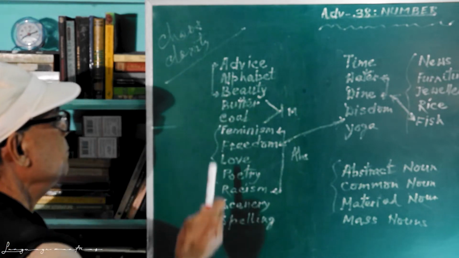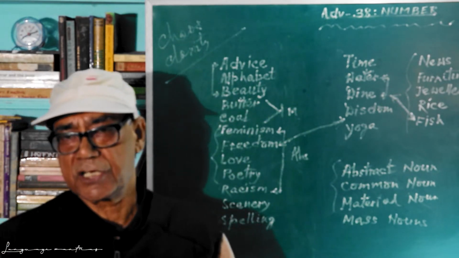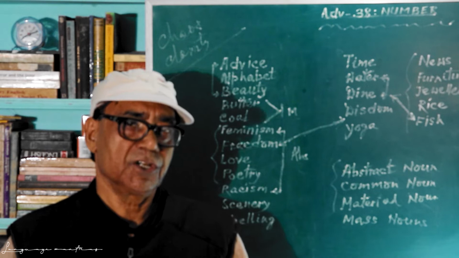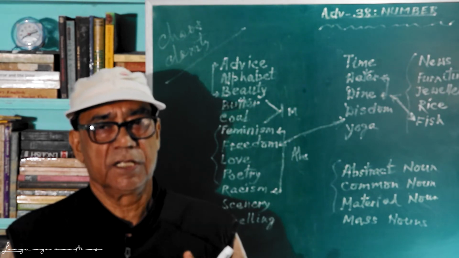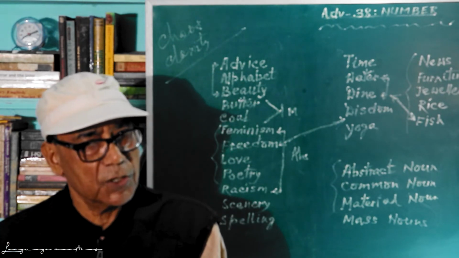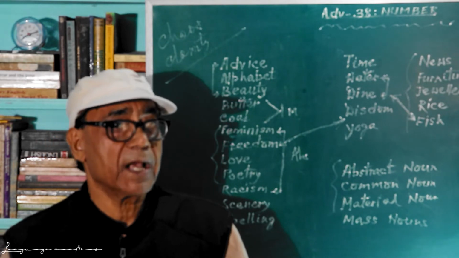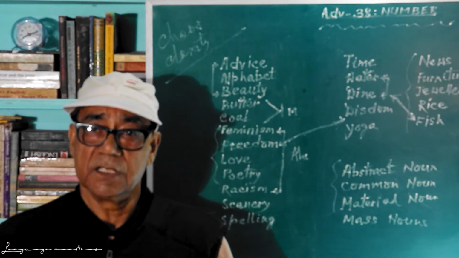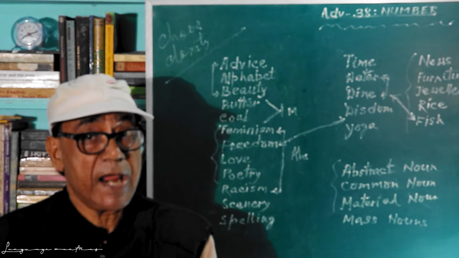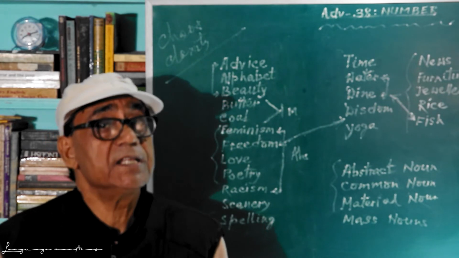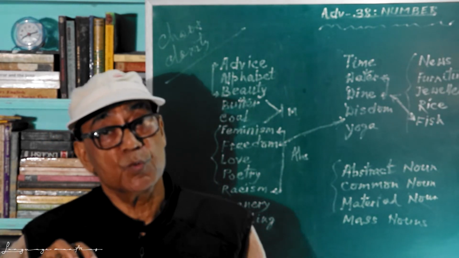Come to number 3, beauty is an abstract noun. And you appreciate beauty. You cannot say beauties. Well, sometimes you may come across it. Take care. Beauties means different types of beauty. Otherwise, there is no existence of beauties.